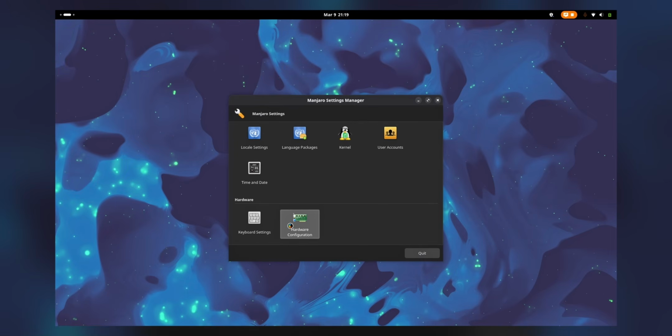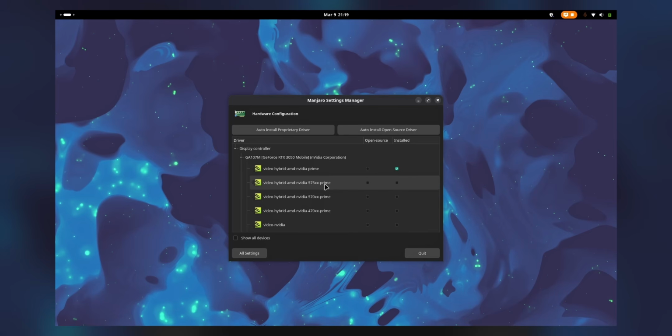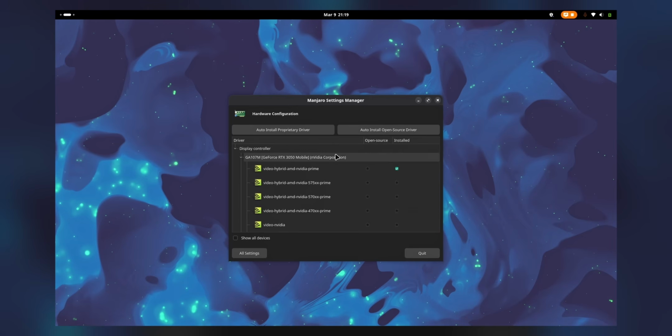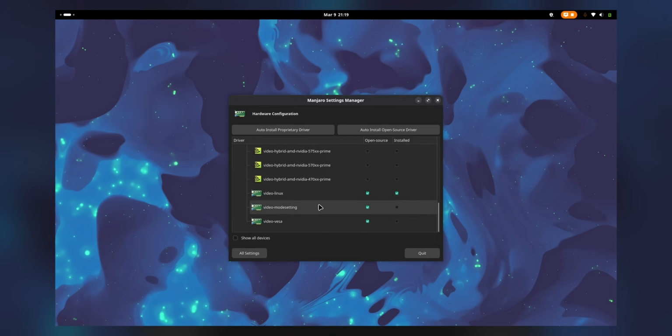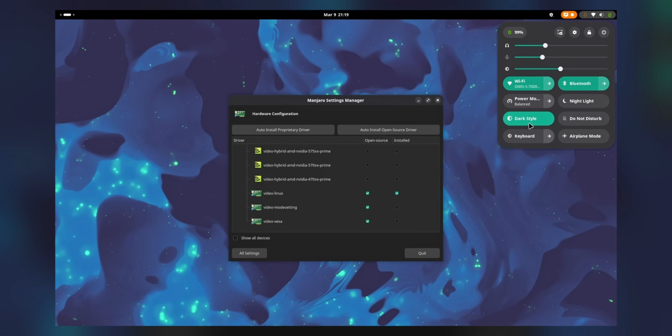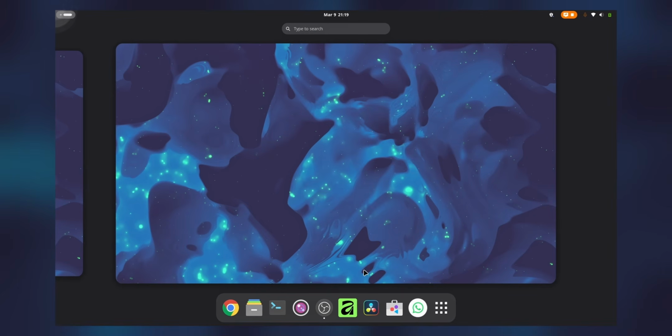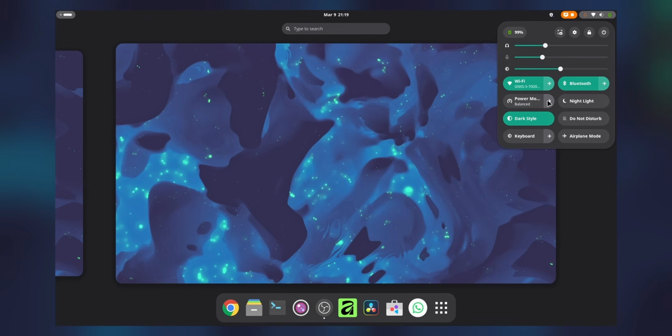So another thing, we have the ability to directly install other types of NVIDIA drivers, proprietary or open source, or whichever you like, directly from here, from one button. Install the proprietary one here, install the open source one here, or you just want to use the AMD GPU instead and save a lot of battery life. You can do that as well. Just uninstall this, your NVIDIA GPU won't be used and battery will be saved.